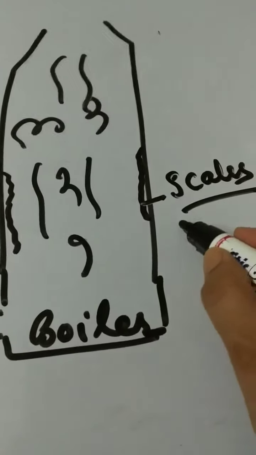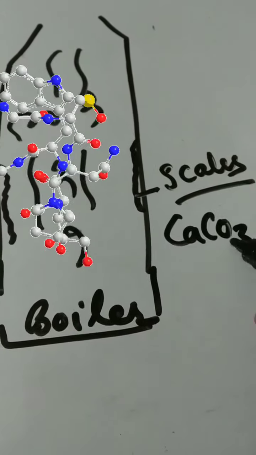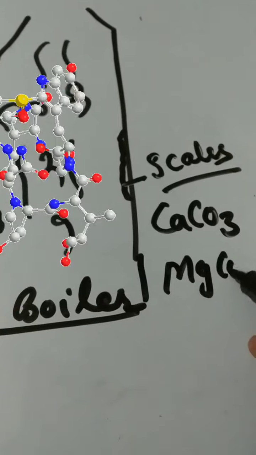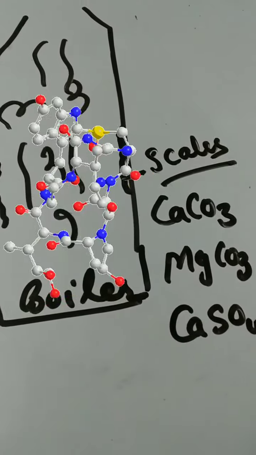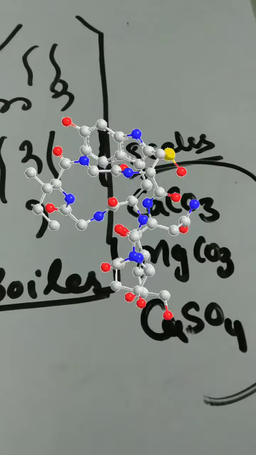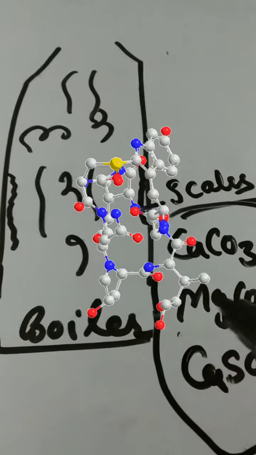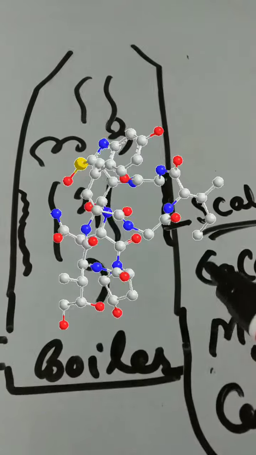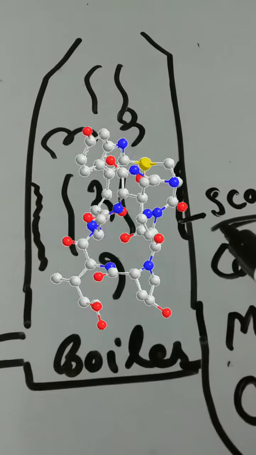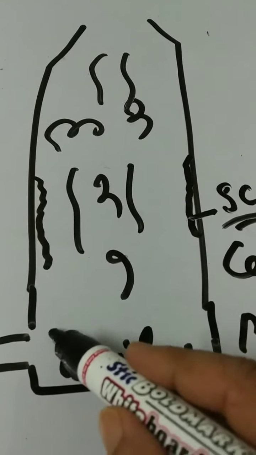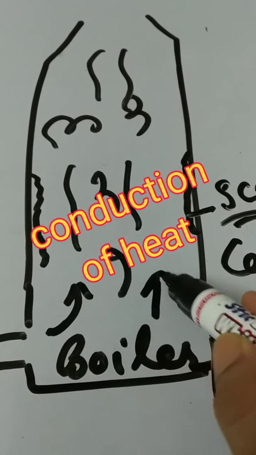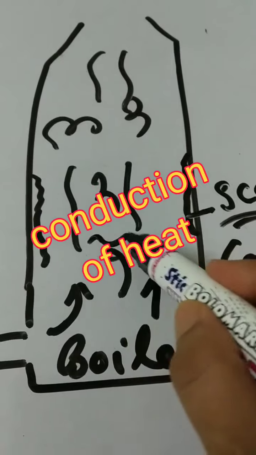Scales consist of calcium carbonate, magnesium carbonate and calcium sulfate. They deposit on walls of the boiler and do not allow proper conduction of heat.